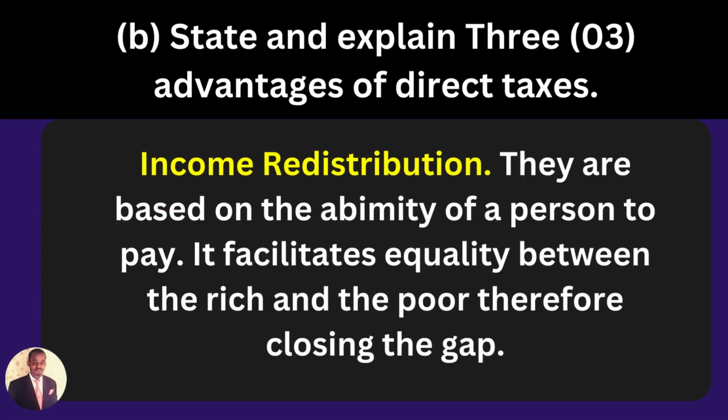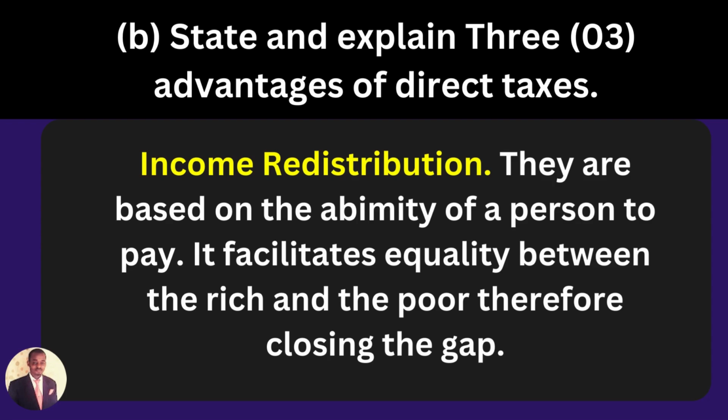So the next question says: state and explain 3 advantages of direct taxes. So what are the 3 advantages of direct taxes? Number 1 is income redistribution. They are based on the ability of a person to pay. It facilitates equality between the rich and the poor, therefore closing the gap.